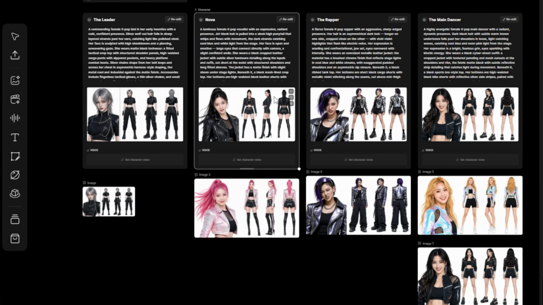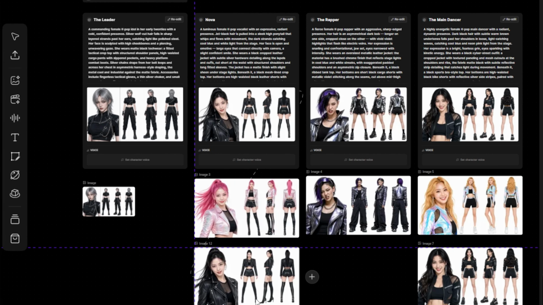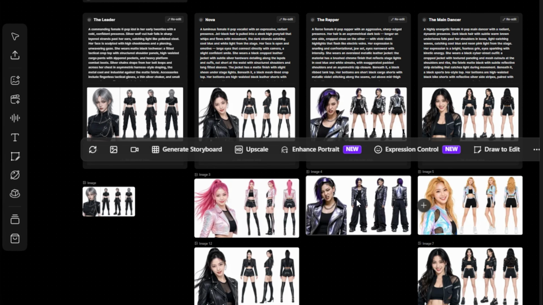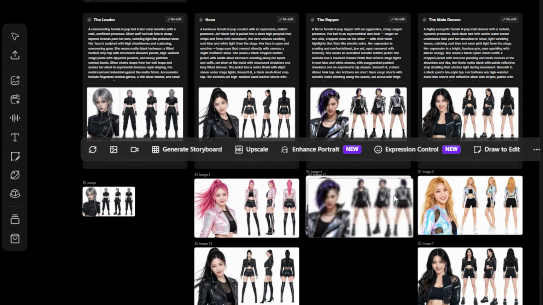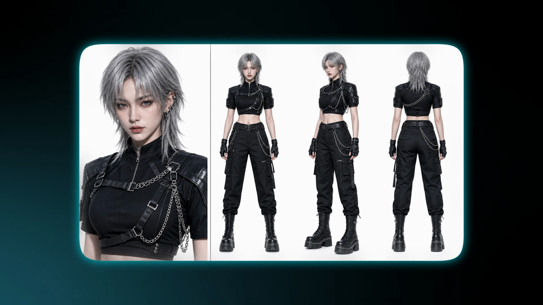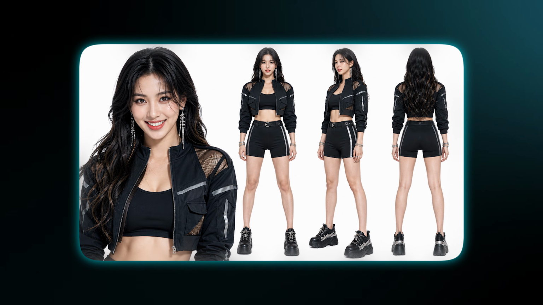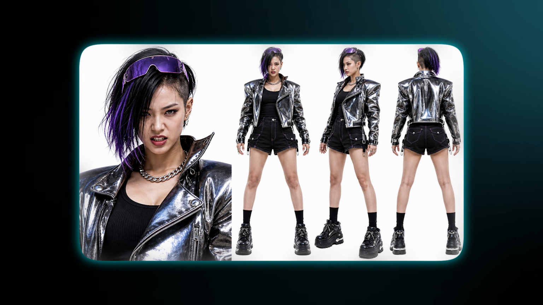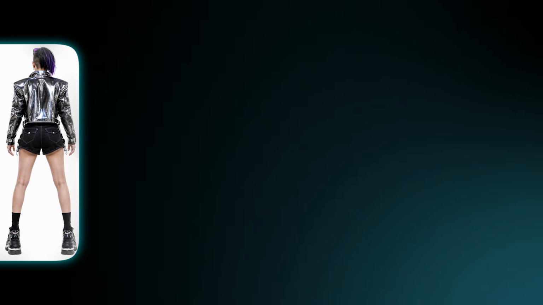Okay, so Topview just generated our characters based on the description we gave it. I wanted to tweak it just a bit, so I asked the agent to shift the overall color to black. Here is the final look. We now have 4 distinct members: the leader, the main dancer, the rapper, and the vocalist. They each have their own unique personality and style, but they still look like they belong in the exact same group. Honestly, I really love how they turned out.